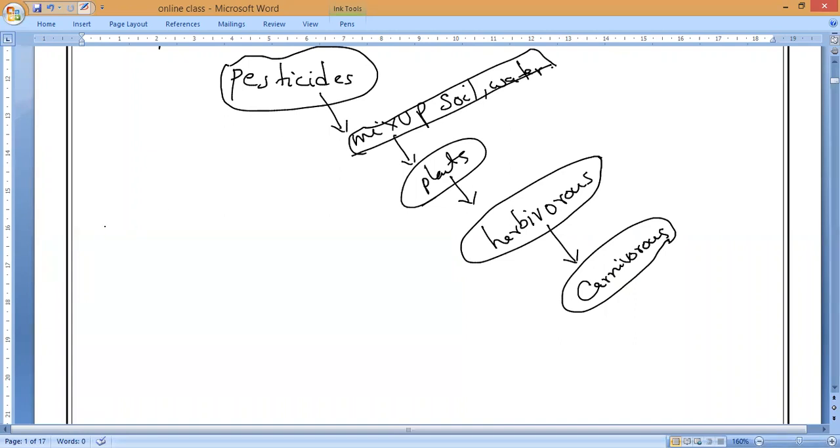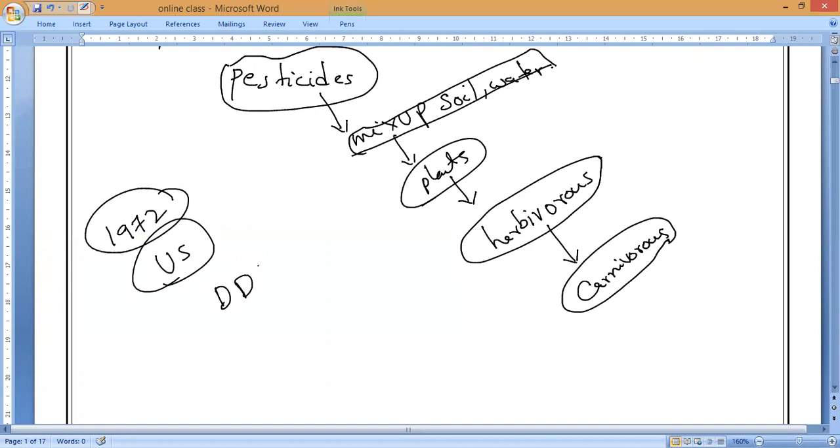So as we know, in 1972 itself, the US banned one of the most harmful pesticides. What is that, guys? DDT, dichlorodiphenyl trichloroethane. Yesterday I told you. Yes or no? Karthikeyan, have you written? Tarani? Dichlorodiphenyl trichloroethane is the most popular and dangerous pesticide, and it has been banned in the majority of countries. Still, somehow, illegally, some countries use it. Most developed countries have already banned this.